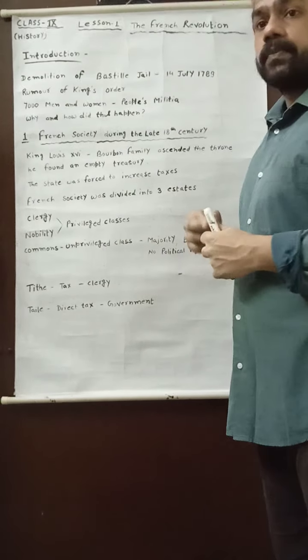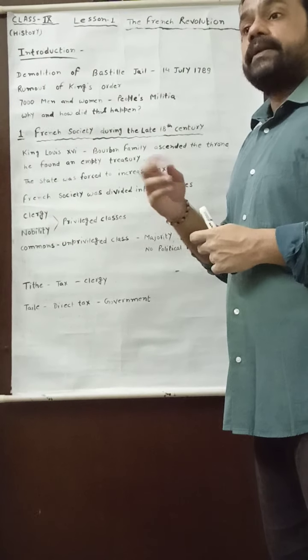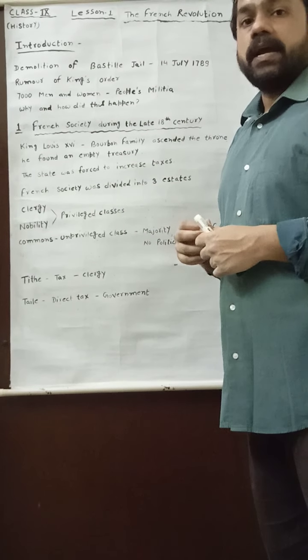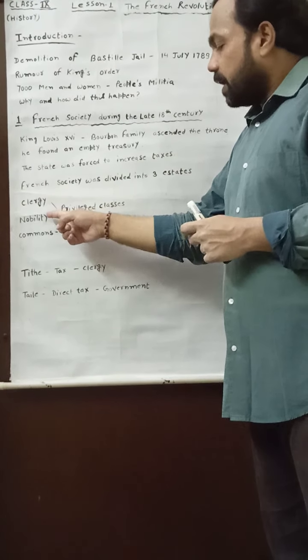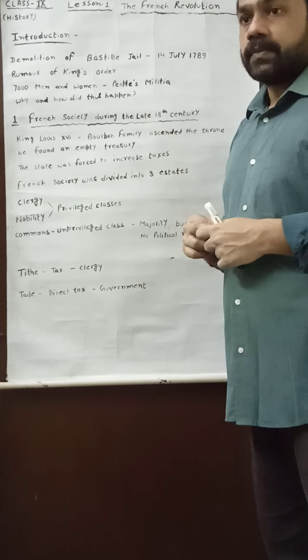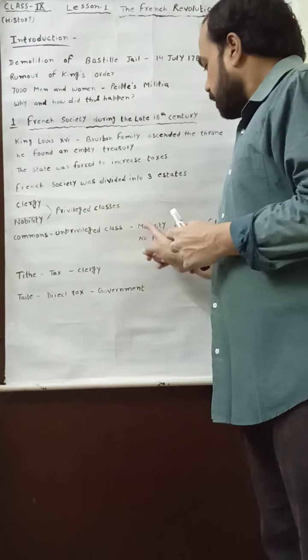After that, only the commons were forced to pay the taxes which were imposed, and the clergy and nobility were free from paying any taxes. That is the reason you may see here the commons were in majority.